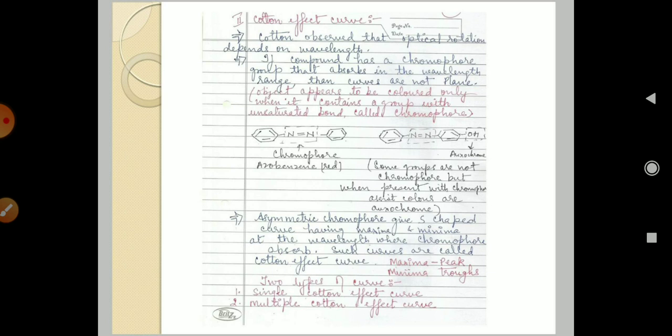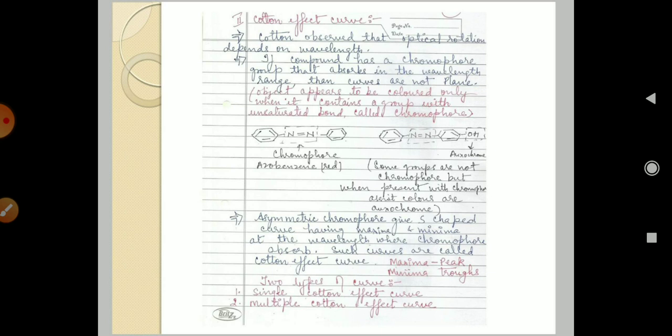So the asymmetric chromophore gives the S curve. The curve has a maximum and a minimum at the wavelength where the chromophore absorbs. Such a curve is called a Cotton effect curve: maximum for the peak, and minimum for the trough.